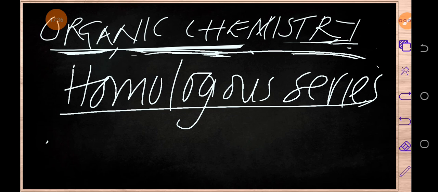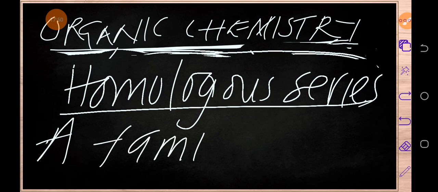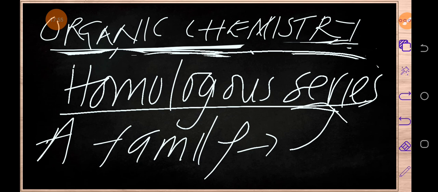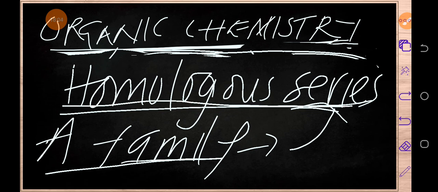Homologous series is just another term for a family of similar organic compounds. So instead of calling it a family, you can call it a homologous series. A homologous series is one and the same as a family.